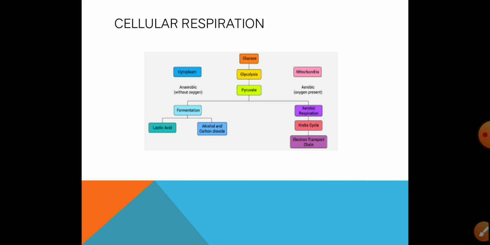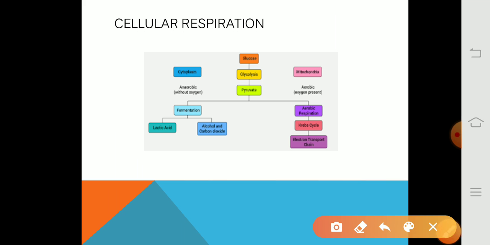food. In this flow chart, you can see that glucose is broken down into pyruvate by the process of glycolysis, and this pyruvate can have two pathways. One is anaerobic respiration, the second is aerobic respiration.